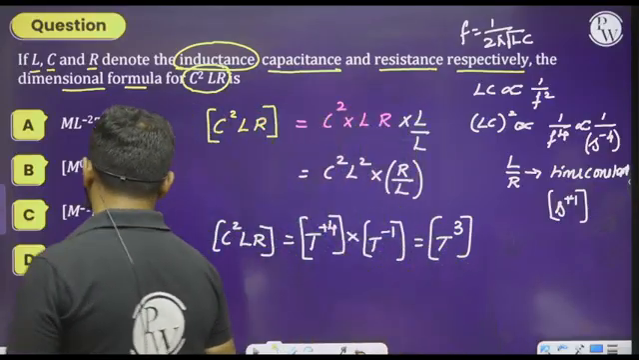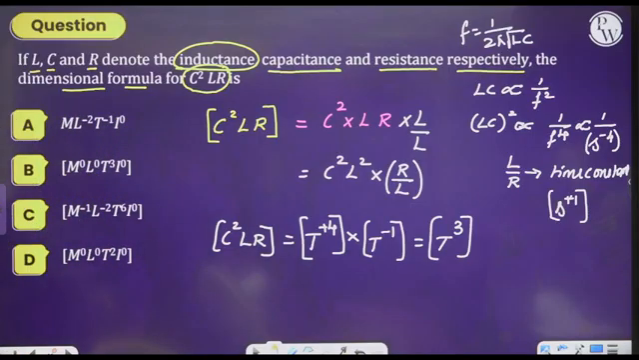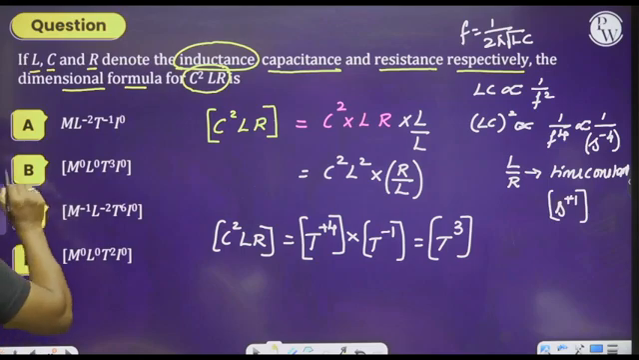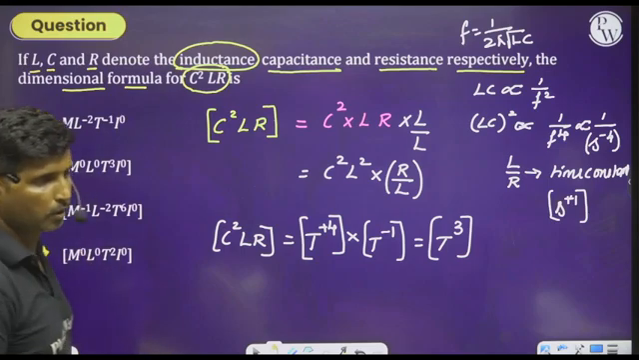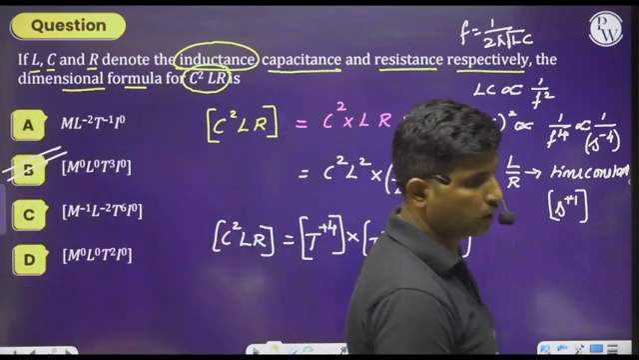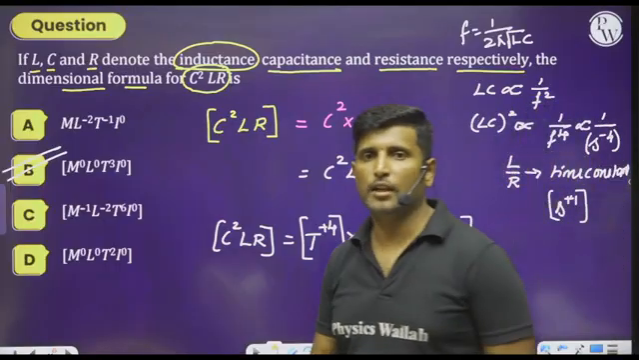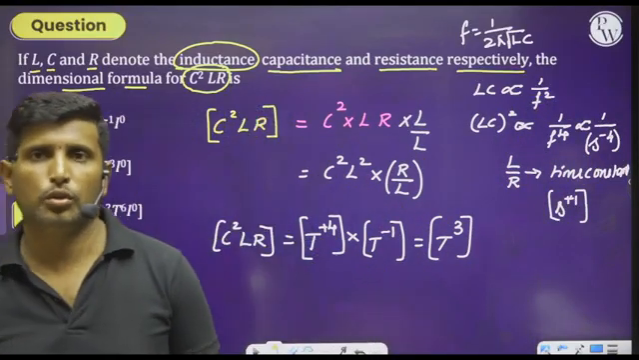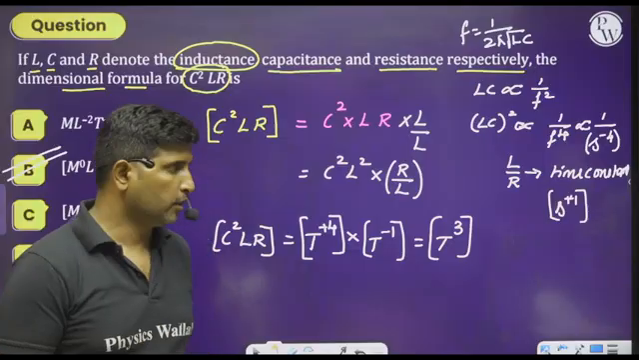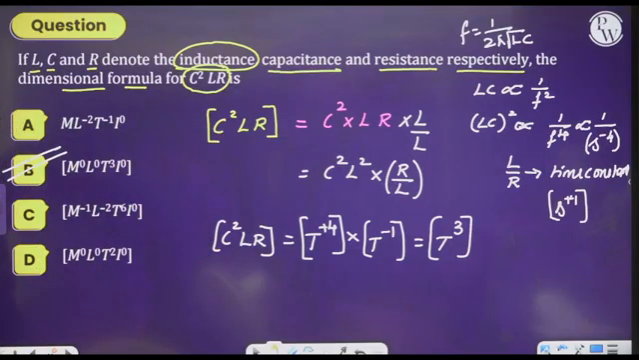Therefore, please go through the options here. T to the power of 3. There is only one option, that is option B. Okay. I hope you understood this question clearly. Is it clear? Any confusion? Please go through the explanation once again. Then definitely you will get the exact answer.